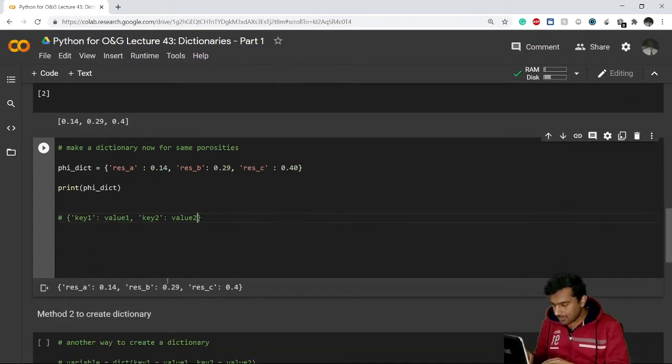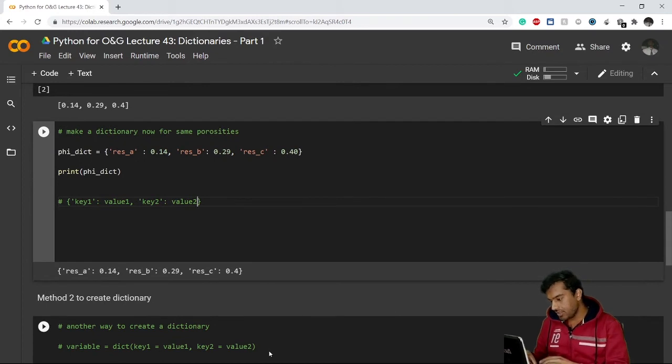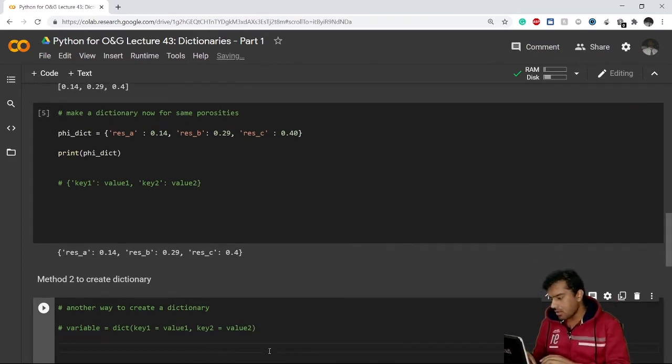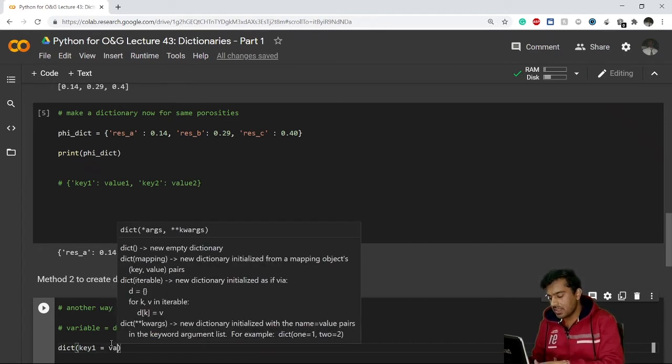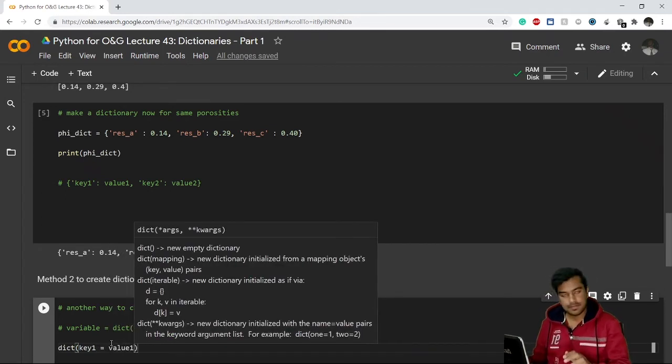There's another method to create a dictionary, which is, now what you can also do is you can make use of dict function. Dict function will convert any data to a dictionary. How to write it: inside this dict you will write your key, whatever your key is, and now here you will put equal to sign, and then you will put value 1.